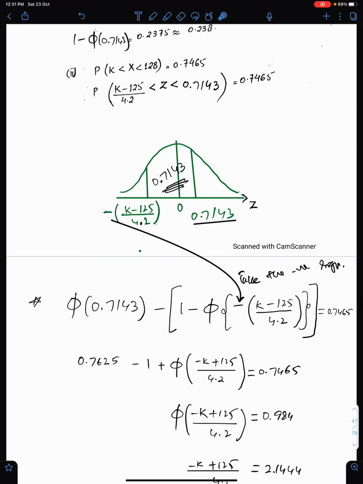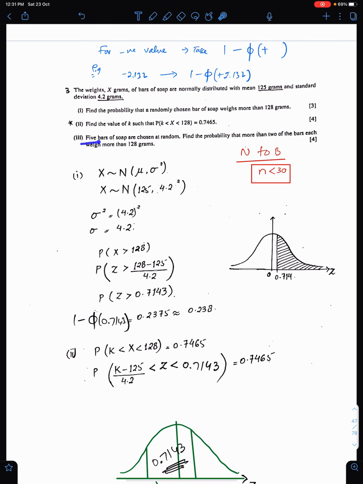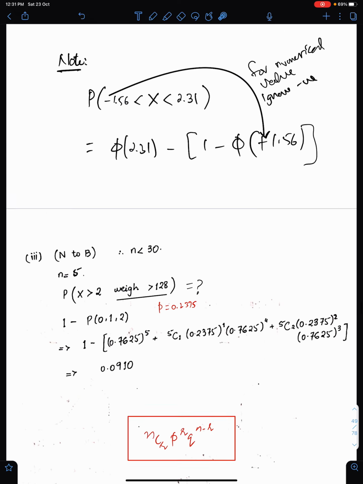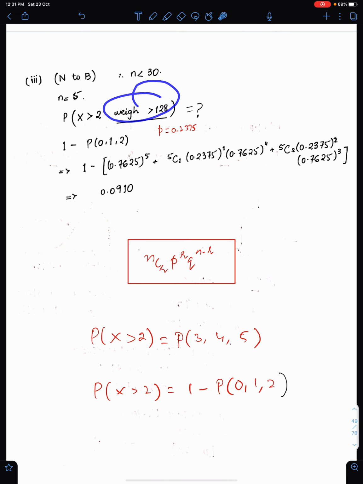Now the last part of this question is: 5 bars of soap are chosen at random. This is normal to binomial. Find the probability that more than 2 of the bars each weighed more than 128 grams. So more than 128 grams has this probability. This is the probability of more than 128, so this will be P for this part. And we need 2 bars out of 5.